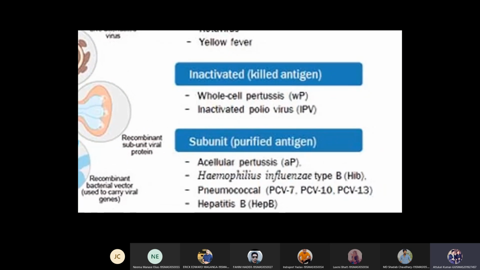Subunit vaccines. R&D means research and development in vaccine technology of influenza. That is a side heading. In that side heading, you need to write all these points.